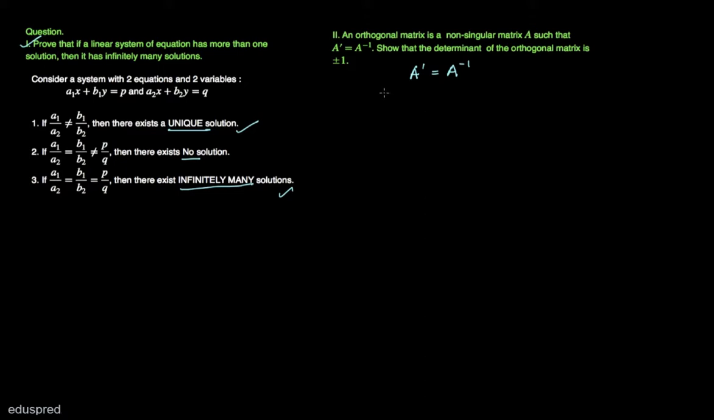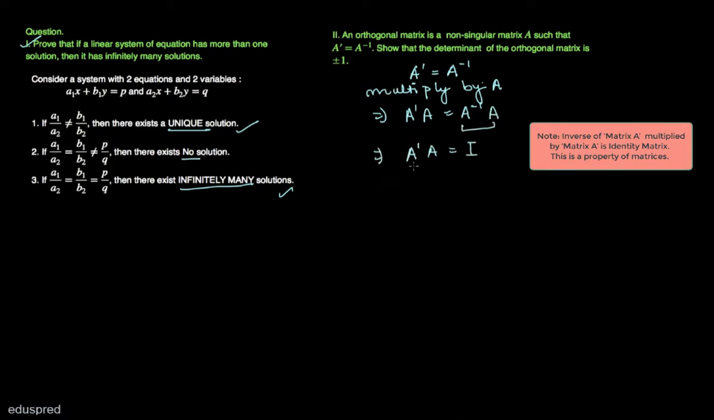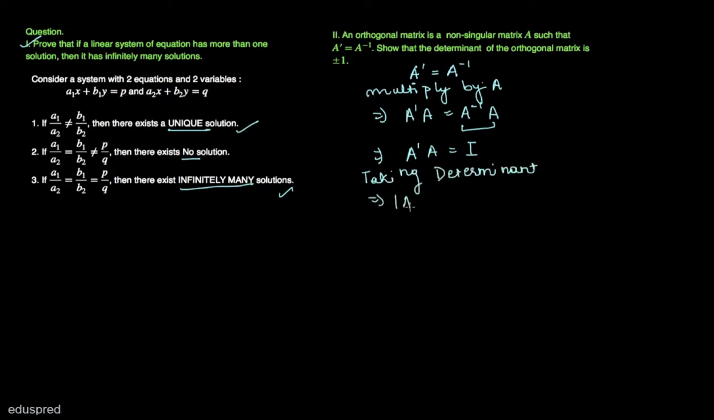Now multiplying both sides by the matrix A, this gives you A prime A is equal to A inverse multiplied by A. Now let's take the determinant on both sides. So taking the determinant, this implies the determinant of A prime A is equal to the determinant of the identity matrix, and as you must know, the determinant of the identity matrix is equal to 1, so the determinant of A prime A becomes 1.